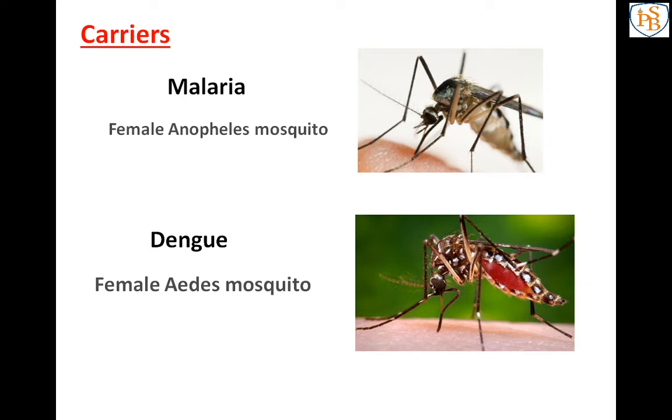And when the carrier flies and sits on uncovered food or water, it transfers the pathogen from that garbage to that water or food. So because of these carriers, our food may be contaminated. Contamination means there are some pathogens present there.